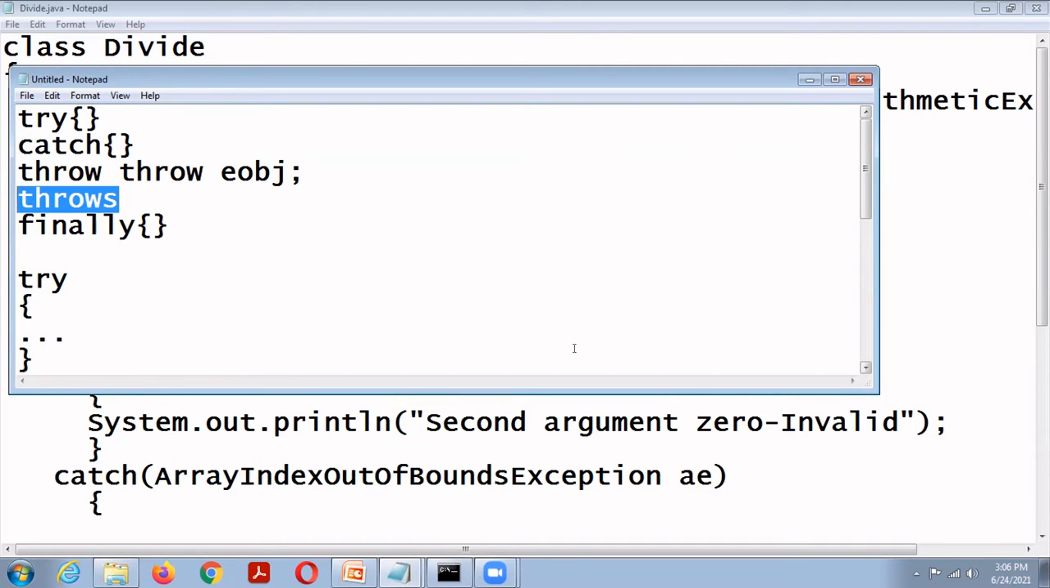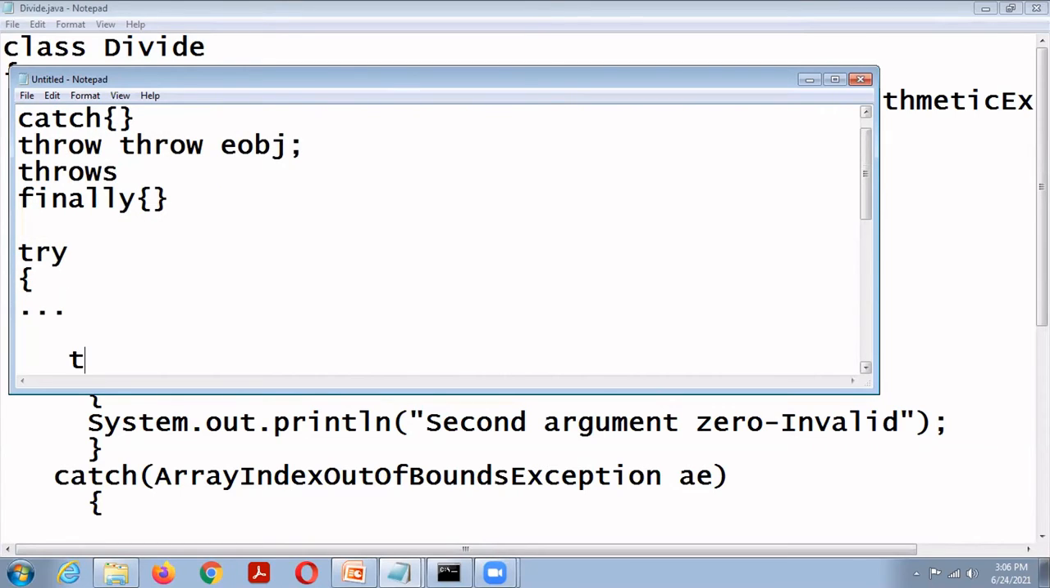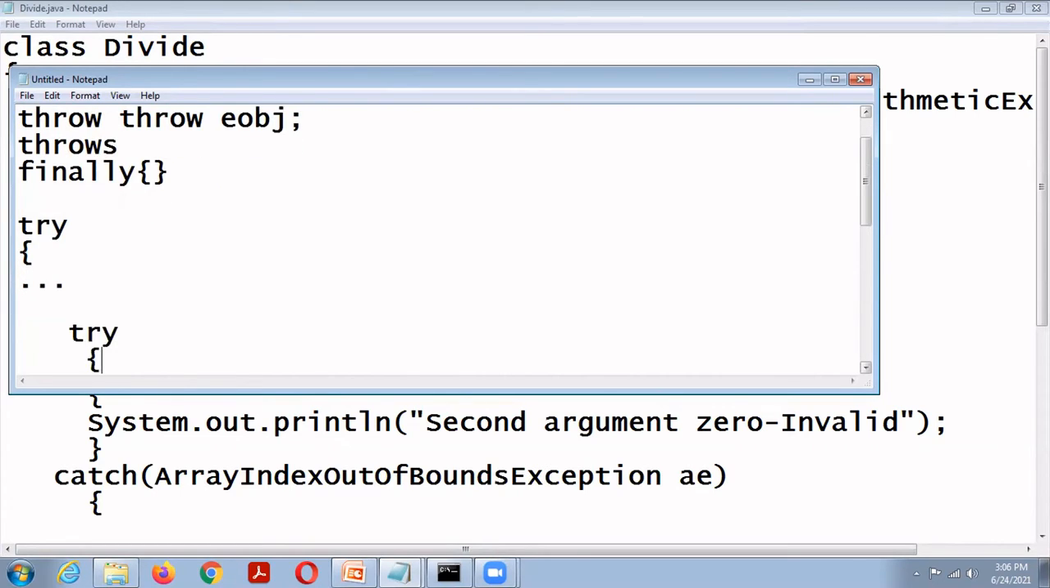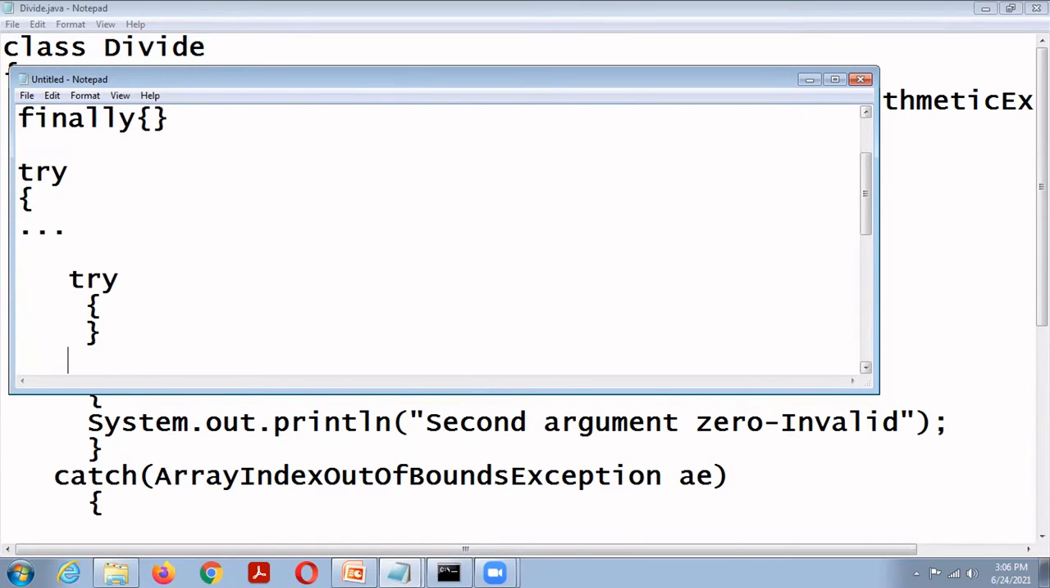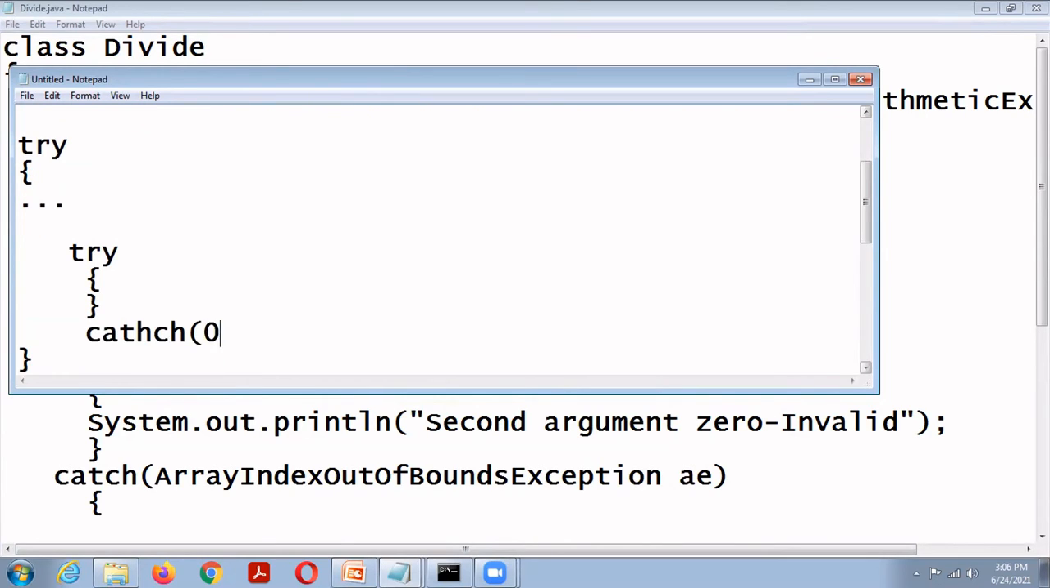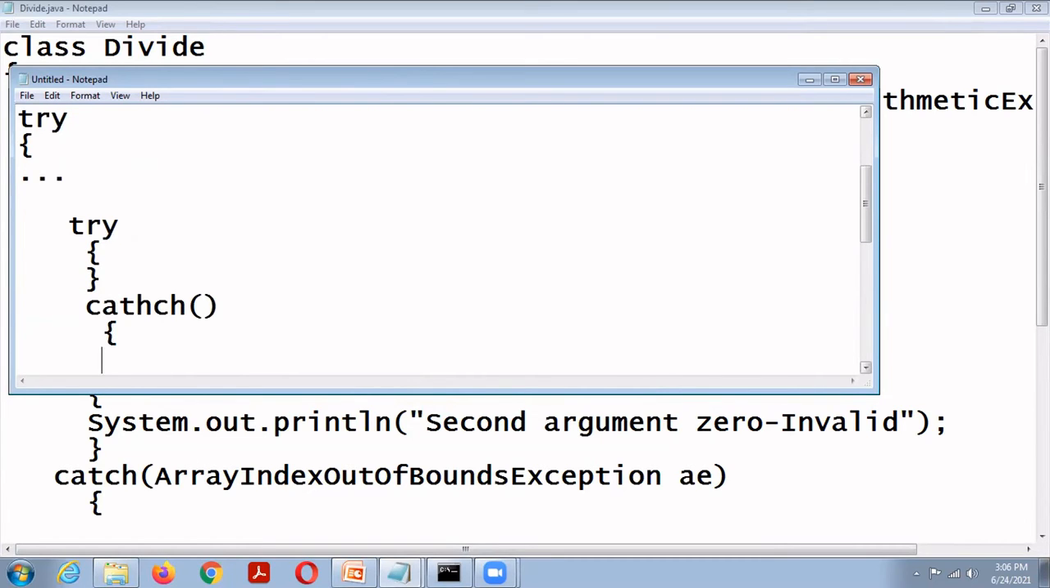Then the nested try statement. Actually, a try statement can be nested. So like that, you include a try, and within the try you can include another try. For this try, you can include a catch block also. So here it is a nested try. That is, a try statement can be inside the block of another try statement.